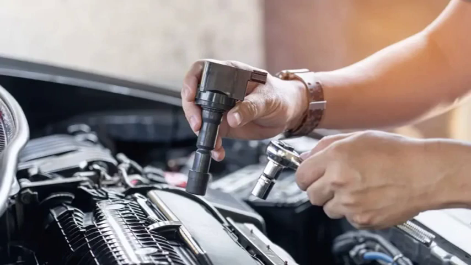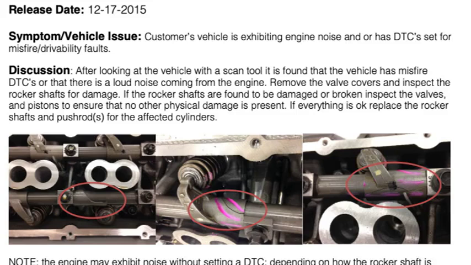The most common cause of the P0305 code is a faulty spark plug or spark plug wire. To repair the code, you will need to replace the faulty spark plug or spark plug wire. In some cases, the ignition coil may also need to be replaced. If the spark plugs and spark plug wires are not the problem, the problem may be with the fuel injectors or the fuel system. In this case, you will need to have the fuel injectors cleaned or replaced, or the fuel system repaired. Once the repairs are complete, the P0305 code should be cleared and the engine should run smoothly again.